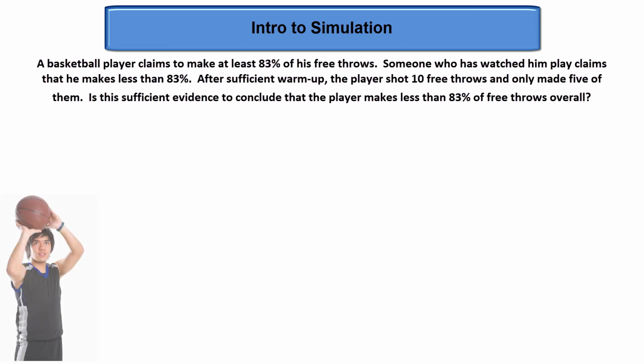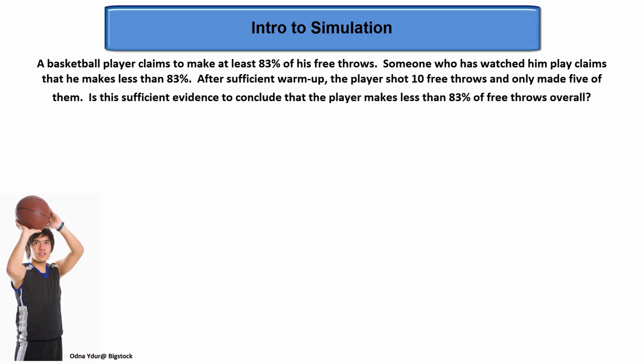A basketball player claims to make at least 83% of his free throws. Someone who has watched him play claims that he makes less than 83%. After sufficient warm-up, the player shot 10 free throws and only made 5. Is this sufficient evidence to conclude that the player makes less than 83% of free throws overall?